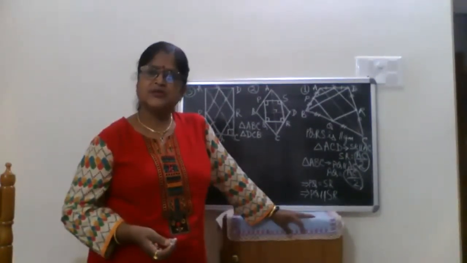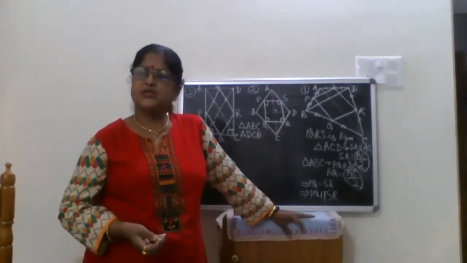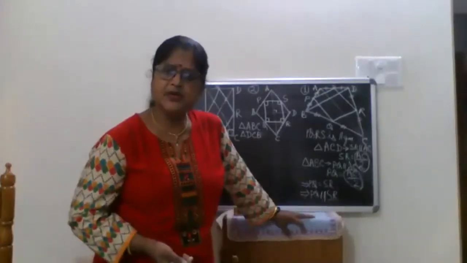No answer? I told you yesterday. By drawing... co-interior angles. Speak properly. By a transversal, the co-interior angles sum up to 180 degrees.